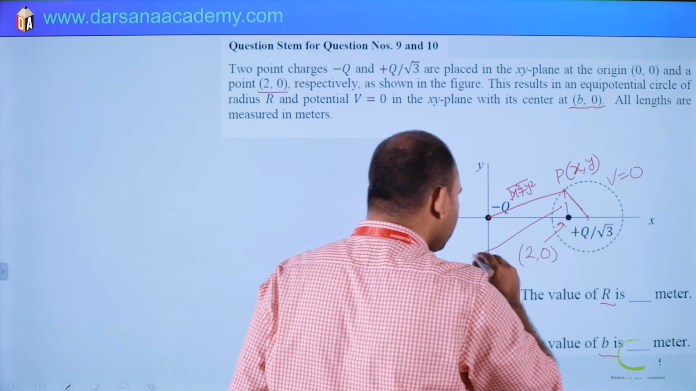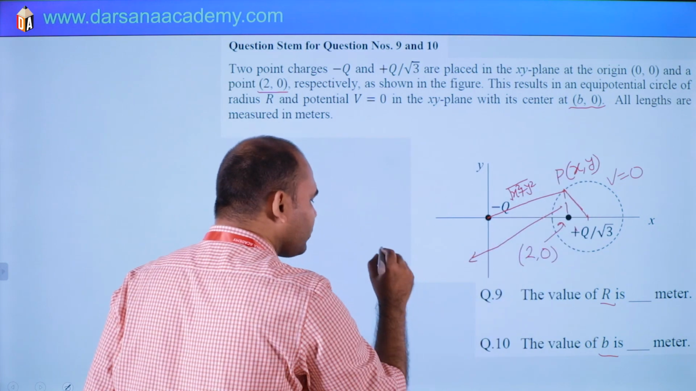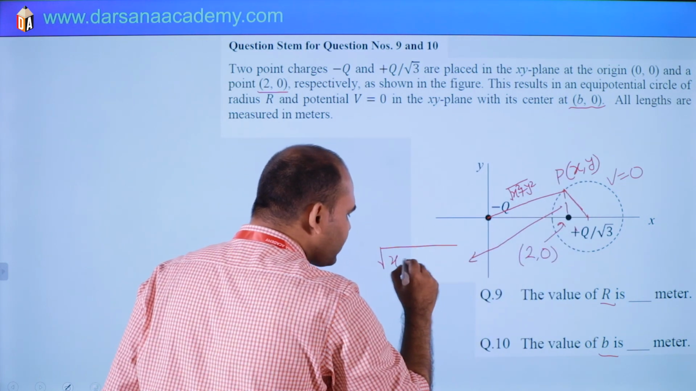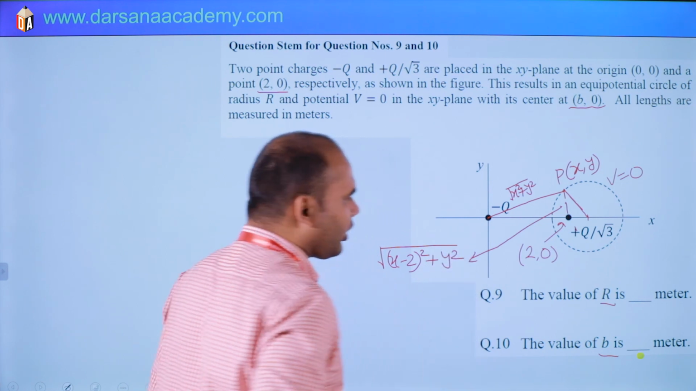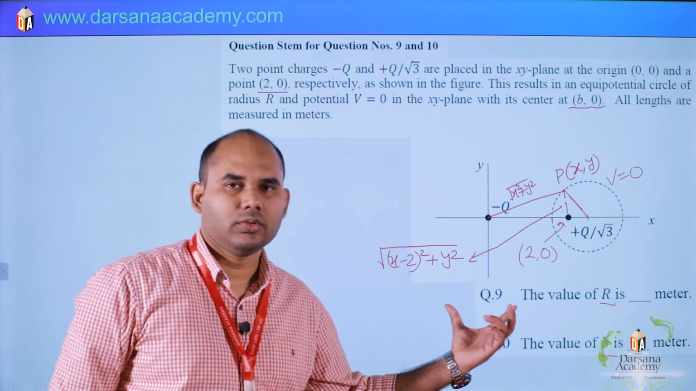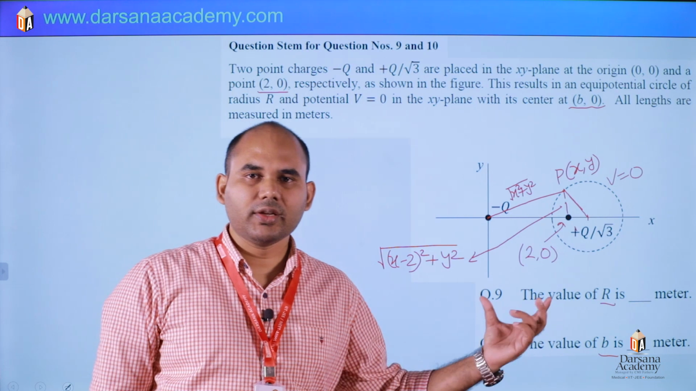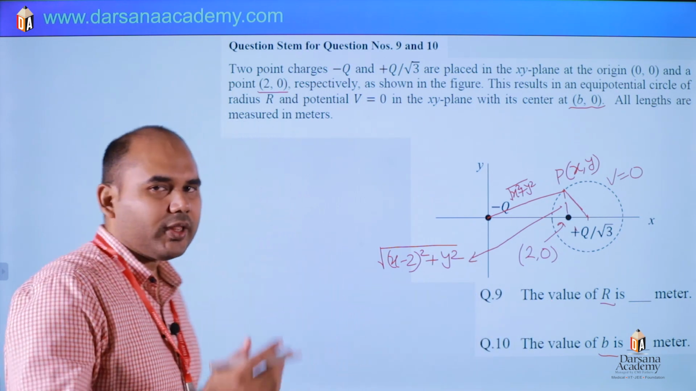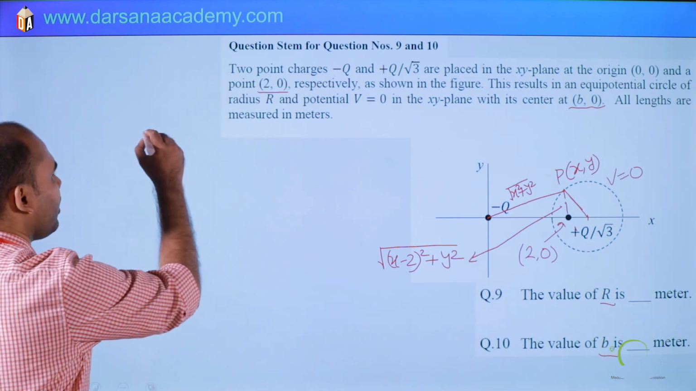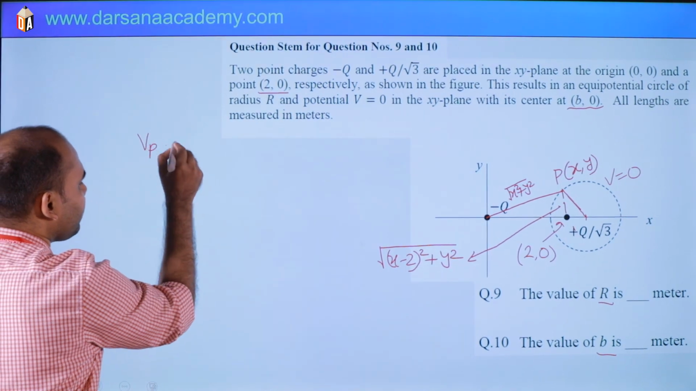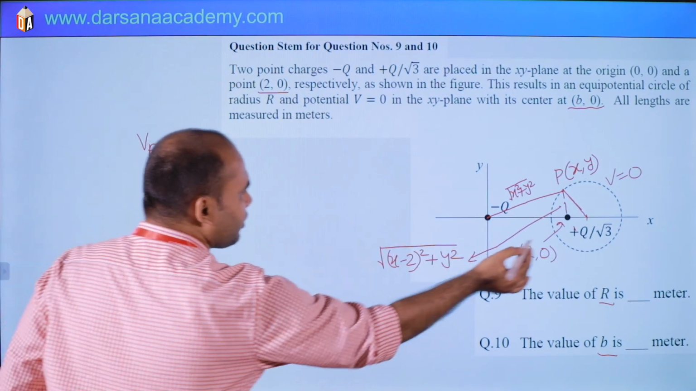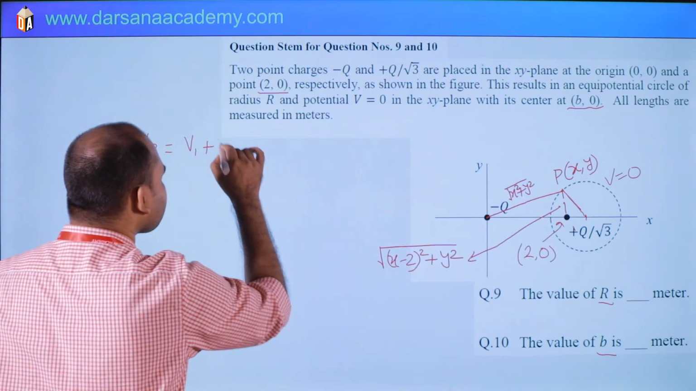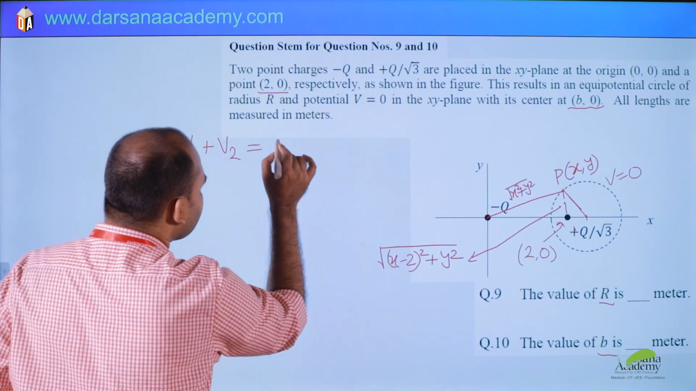Okay, so this distance I am writing here, it will be what? X minus 2 whole square plus y square. Is it clear? So simple. Potential is what? KQ by R. So potential at P is what? Potential due to this charge, let us suppose V1, plus due to this charge V2, and which is nothing but 0.